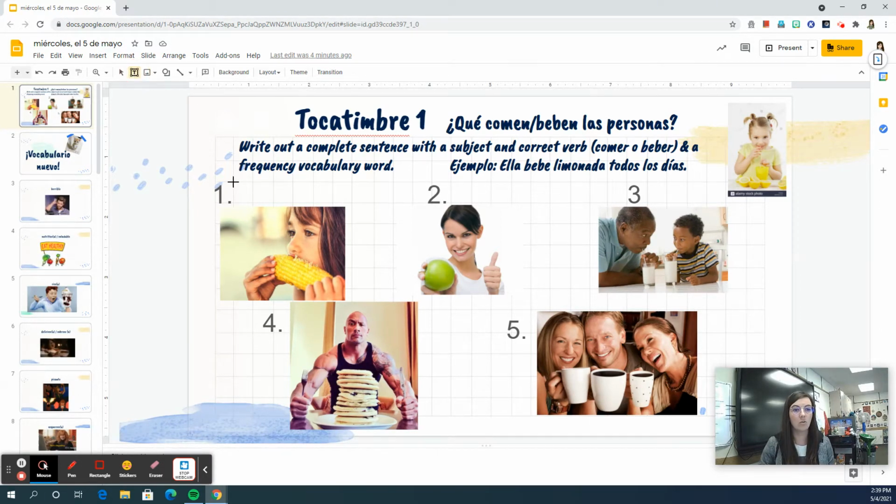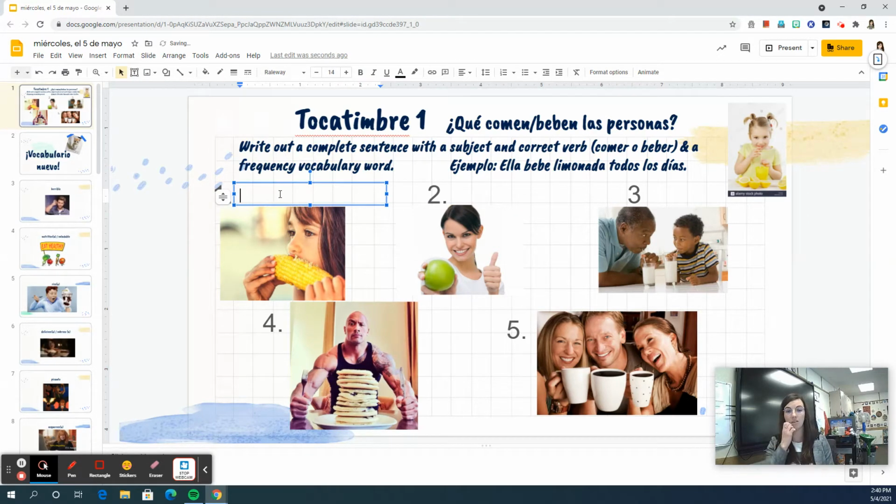We are going to start with número 1. Now, if your sentences look a little bit different than my sentences, that's okay because there are some varied answers that you could have. But we'll start with number 1. The person that's eating is a girl, so I'm going to start with ella. She's eating something, so that's comer, come in the ella form. And she is eating corn. So ella come maíz, but I need a frequency word, so I'm going to say mucho. She eats corn a lot.